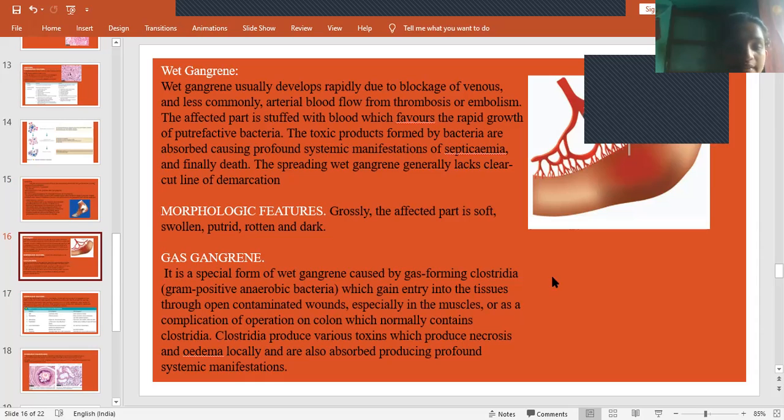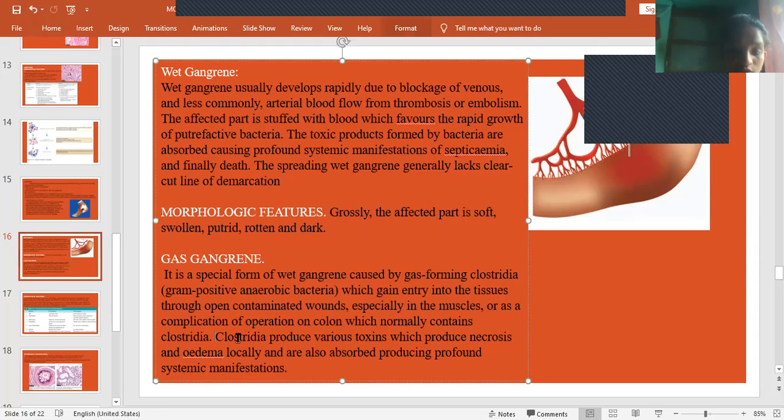And then gas gangrene. Sometimes gas gangrene is also seen. That means the Clostridia bacteria release some kind of gas which can enter into the tissues. This Clostridium is a gram-positive bacteria. It enters through contaminated wounds, especially in the muscles, or as a complication of open surgeries, like in the colon, which contains Clostridia.